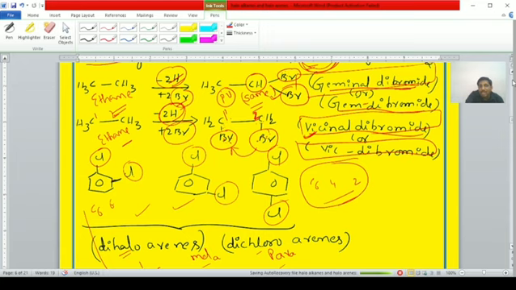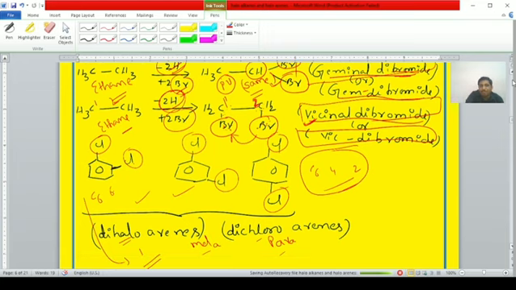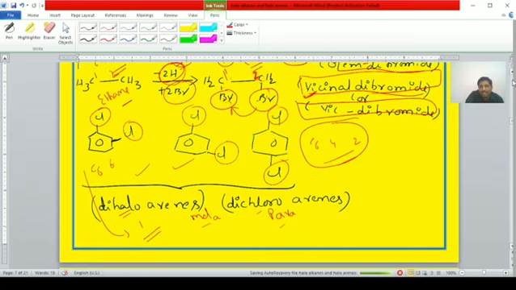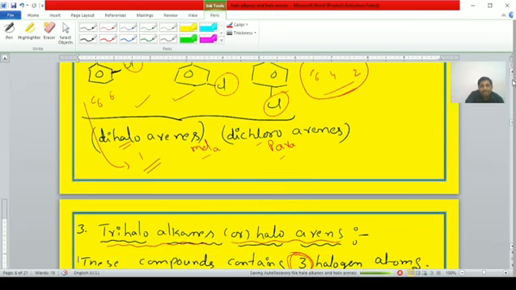Geminal means two halogen atoms present on the same carbon atom. Vicinal means two halogen atoms present on adjacent carbon atoms. Dihaloarenes are of three types: ortho-dihalobenzene, meta-dihalobenzene and para-dihalobenzene, for example ortho, meta and para-dichlorobenzenes.